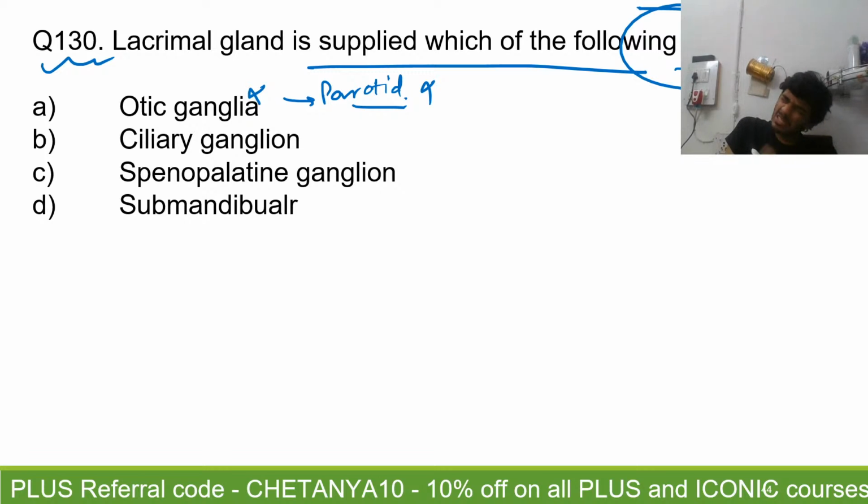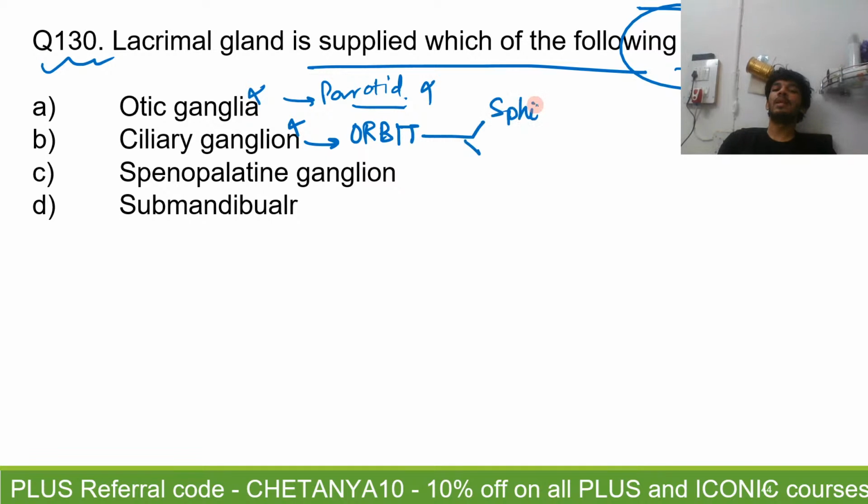Your sphincter pupillae and your ciliaris. That is important to know: even though it is present in the orbit, it is giving post-ganglionic parasympathetic fibers to the sphincter pupillae and to the ciliaris muscle, rather than giving fibers to the lacrimal gland.